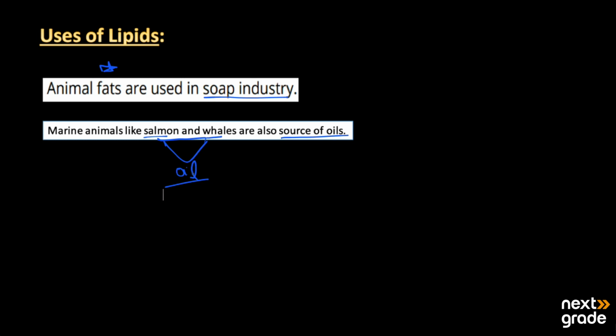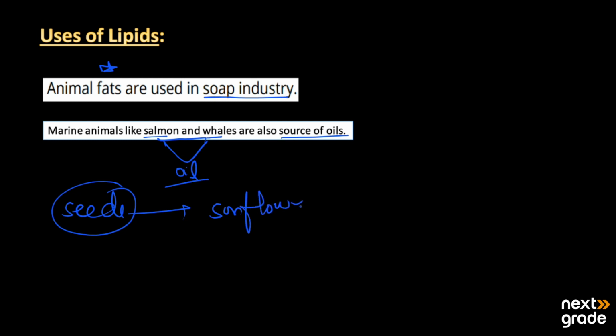On the other hand, plants also synthesize oil and store it in the seeds. What types of oil can we gain? Likewise, we gain sunflower oil, coconut oil, corn oil and groundnut oil.